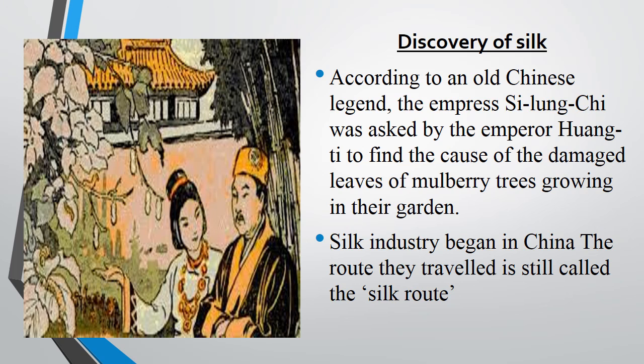Then she wondered where it came from, followed the silkworm, and from the cocoon discovered that it contains fibers. The silk industry's history began in China, and hence the route they traveled is called the Silk Route.